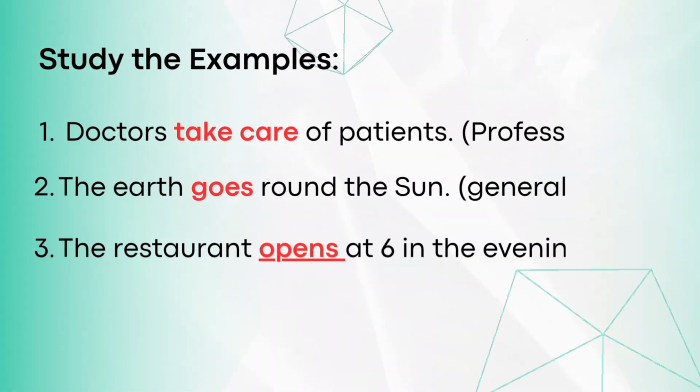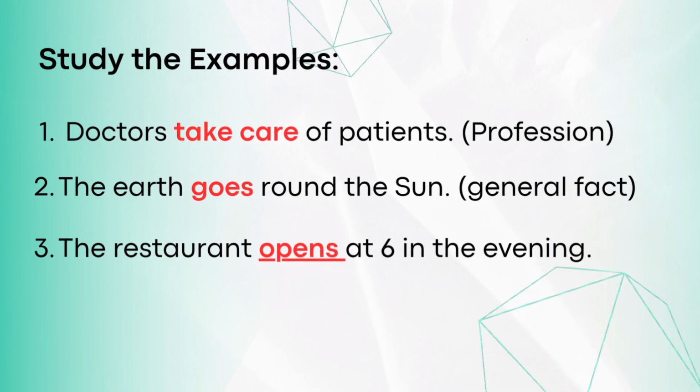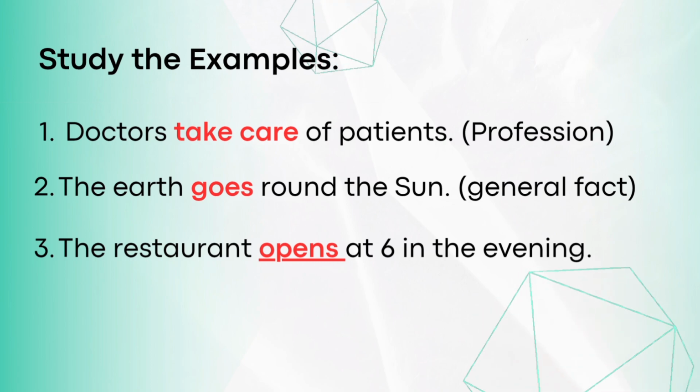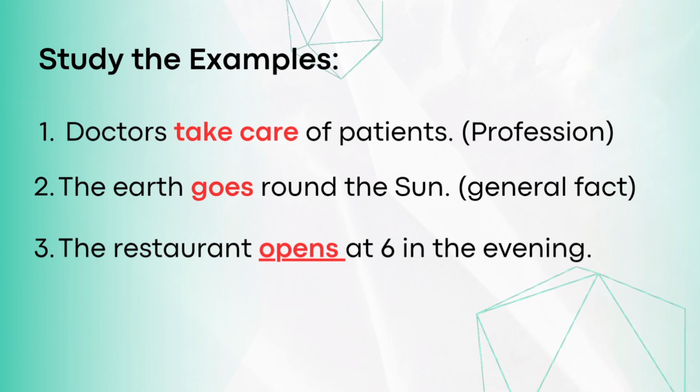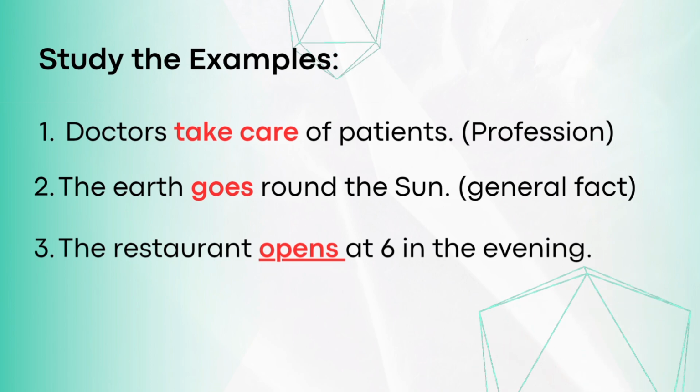Now let's look at some of the examples. As I talked about before, that it talks also about the profession, something like doctors take care of patients. Now the second example is that the earth goes round the sun. What is this? It's a scientific fact that is in general. We can also say the restaurant opens at 6 in the evening. Why? Because it is what they do regularly, and the word restaurant is a third person singular, and as I told you, for third person singular add S or ES to the verb.